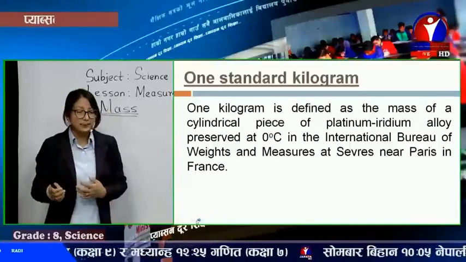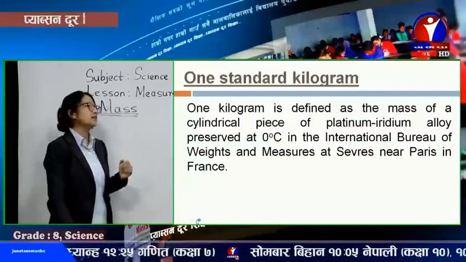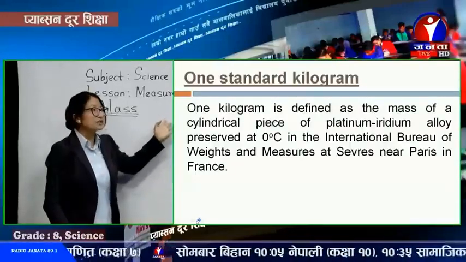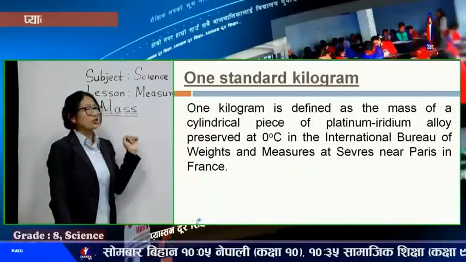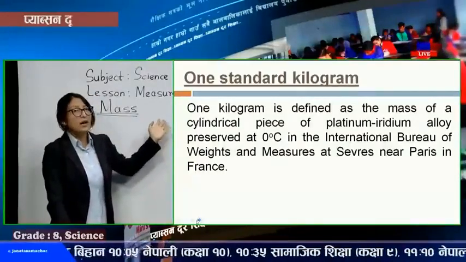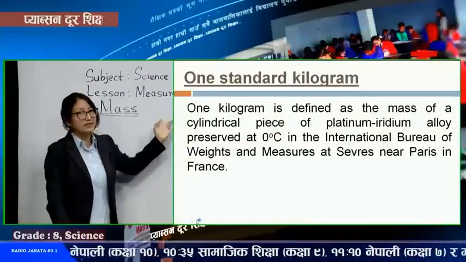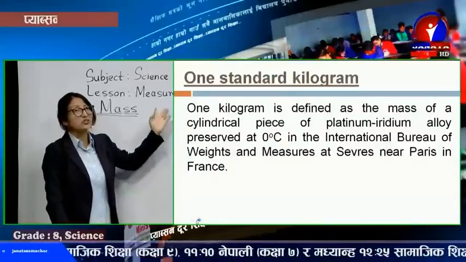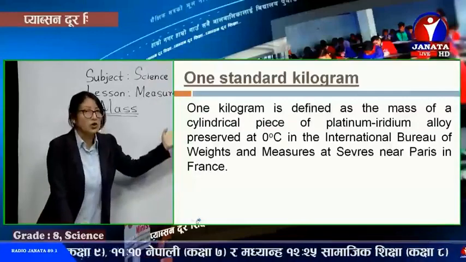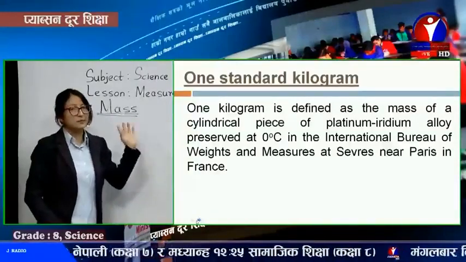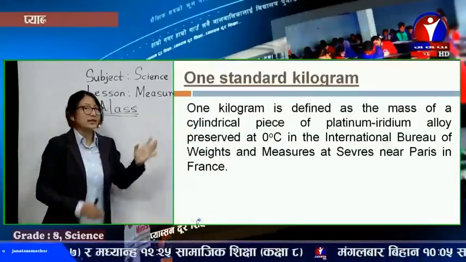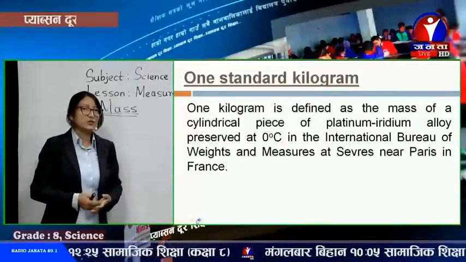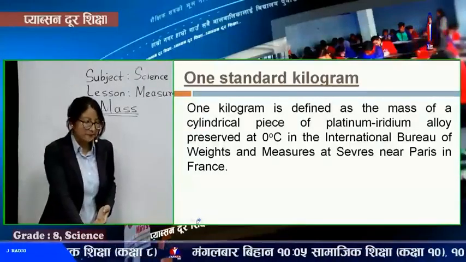So to define 1 standard kilogram, we can say it's the mass of a cylindrical piece of platinum iridium alloy. Mixing 2 metals, the alloy is formed and it's preserved in the International Bureau of Weights and Measures in Paris. So that 1 kg mass is called 1 standard kilogram.